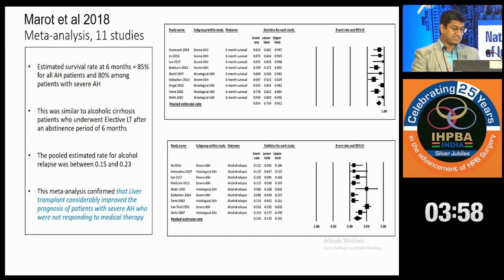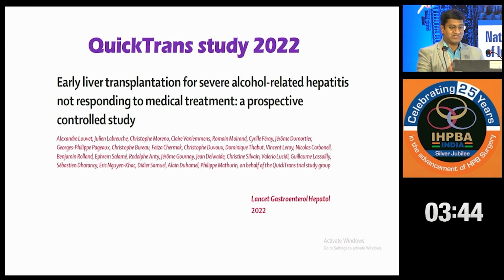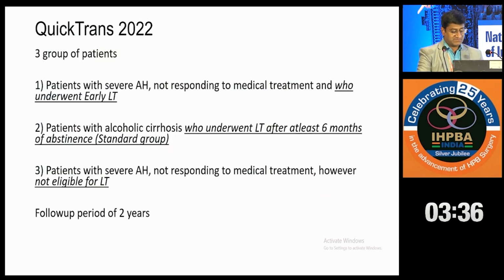This meta-analysis was done in 2018, and again it shows the same result. So all of these studies are showing the same result, that if these patients were offered liver transplant without abstinence, then even in these patients we get a good survival rate. This is again a 2022 study, the QuickTrans study, early liver transplant for severe alcoholic hepatitis.